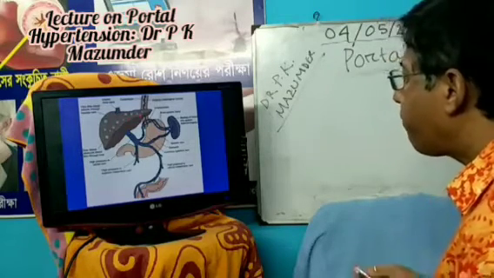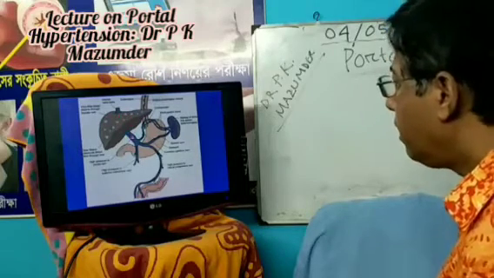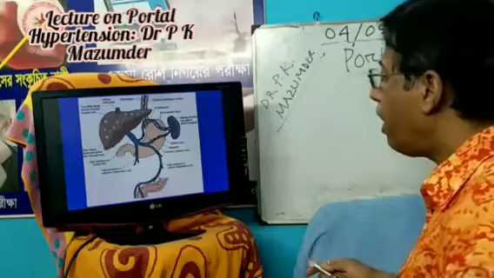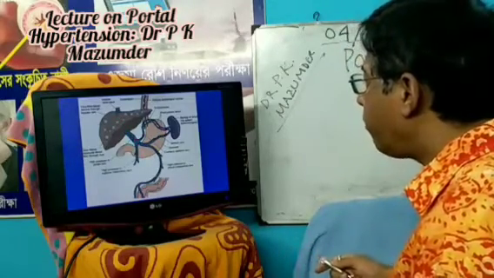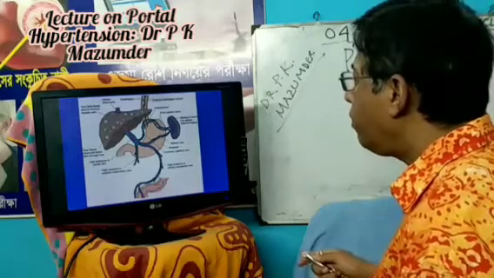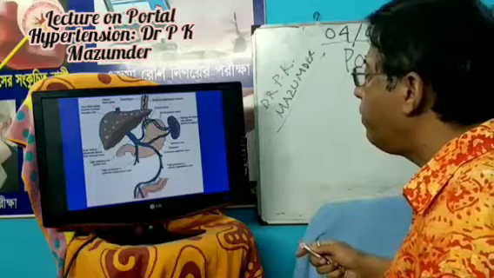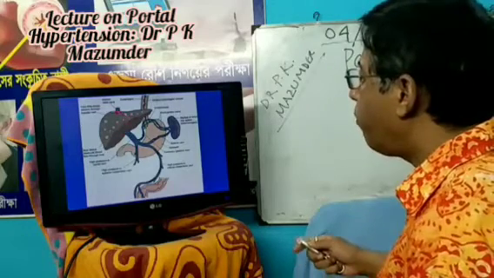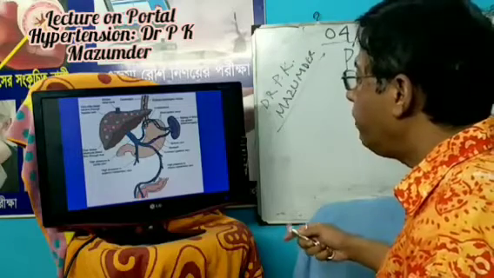So if anywhere there is an obstruction, the flow of the portal vein is reversed. Usually the portal vein enters the liver, and from the liver through the hepatic vein it goes to the inferior vena cava. But this normal flow does not occur, and its flow is reversed.